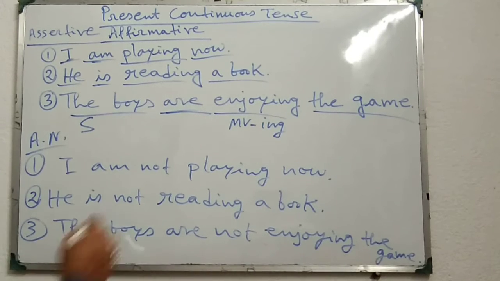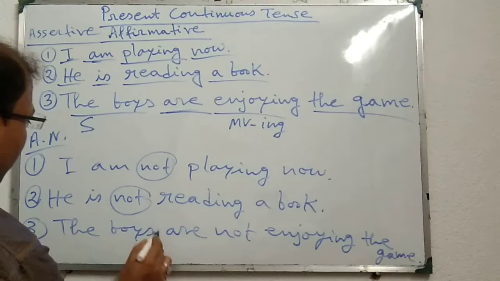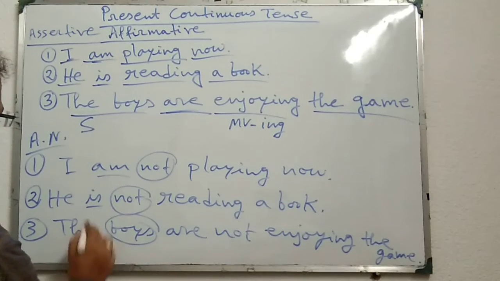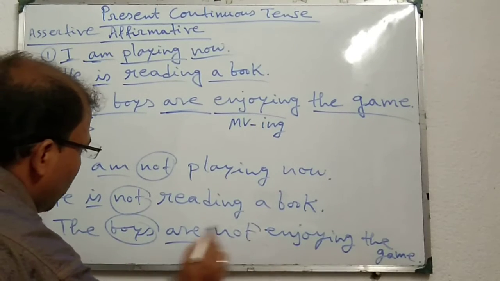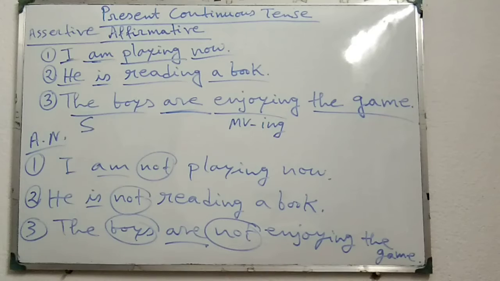In this way, we can change assertive affirmative sentence of present continuous tense into assertive negative. Only we have to place not just after am, is or are. In this way, we can make assertive affirmative sentence of present continuous tense into assertive negative.